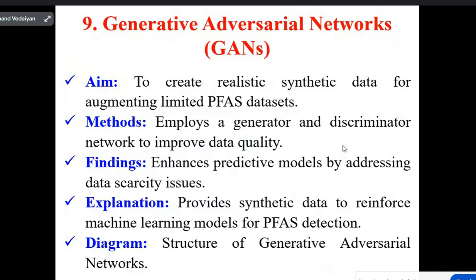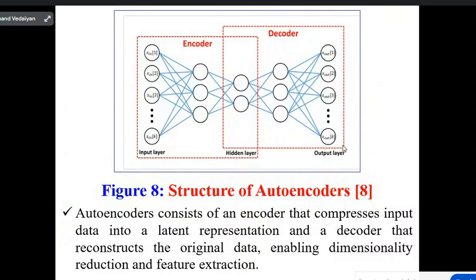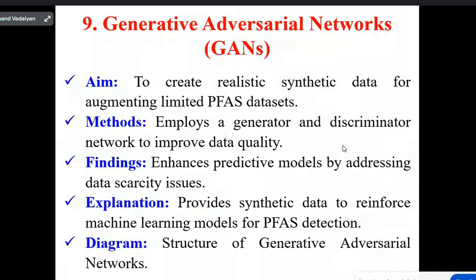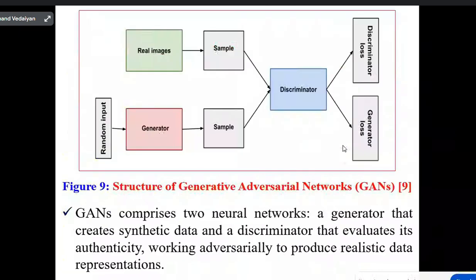Structure of generative adversarial networks. We have a random input and generator, and real image sample and discriminator. So there is generator loss and discriminator loss. That's why we are using two neural networks.